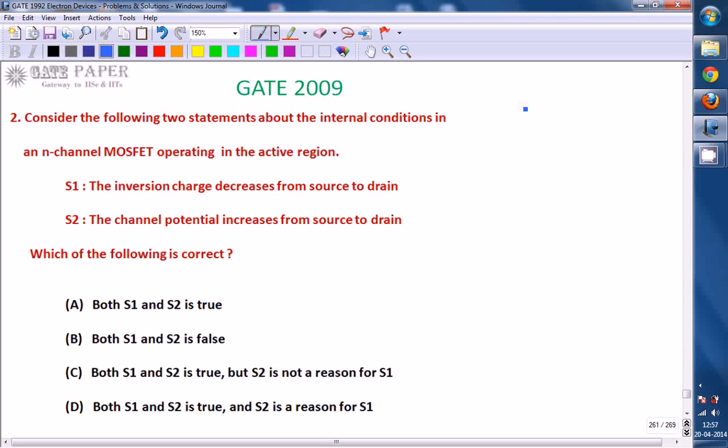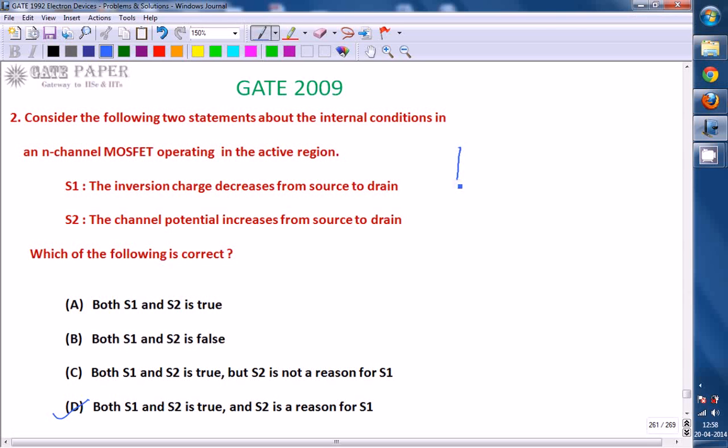A. Both are true. B. Both are false. C. Both are true, but S2 is not the reason for S1. D. Both are true and S2 is the reason for S1. The right option for this question is D. So first of all, we should know the internal construction of MOSFET and what is meant by active region.